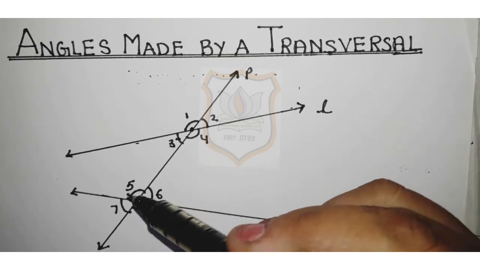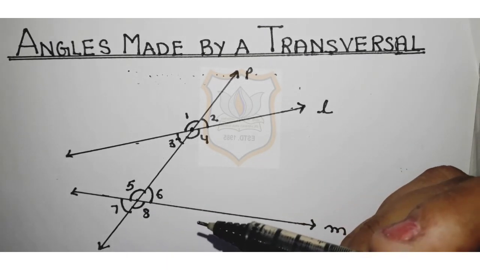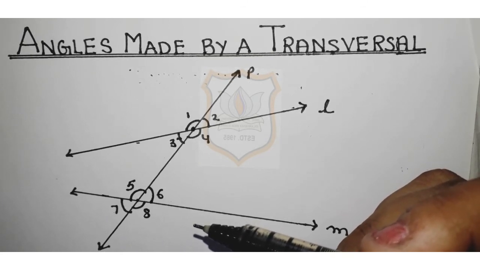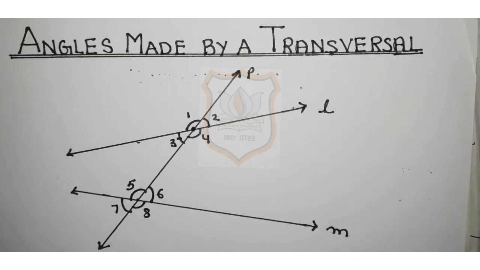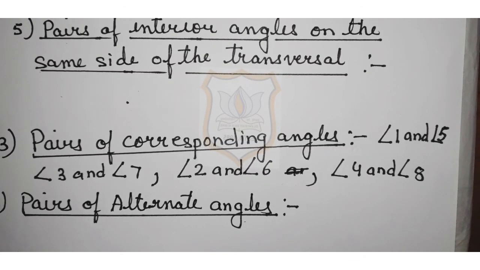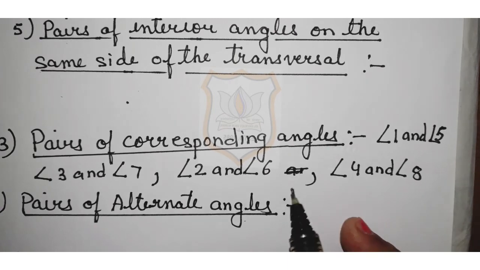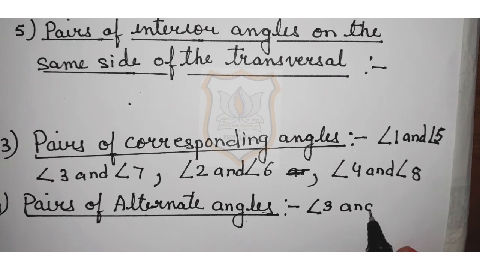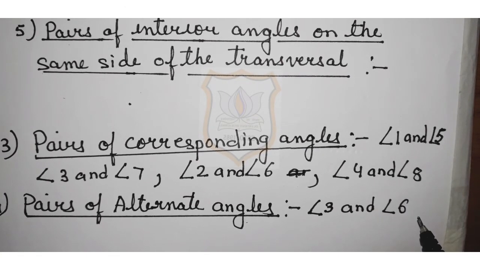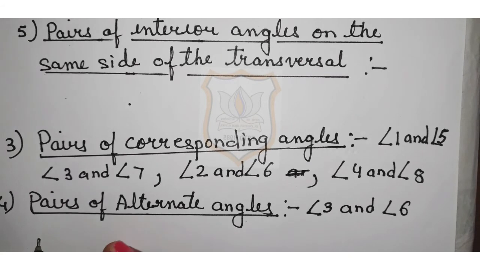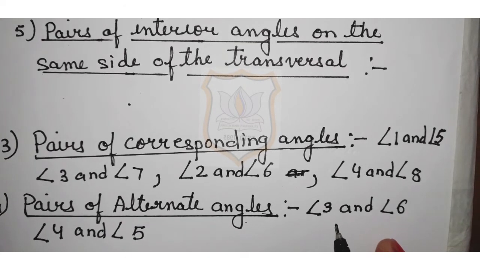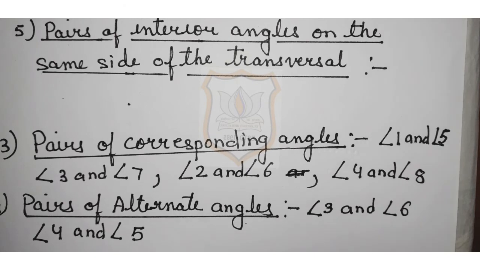Similarly, angle 4 and angle 5 are a pair of alternate angles. So we can say that there are two pairs of alternate angles. Now let's write the pairs of alternate angles, and they are angle 3 and angle 6. Next is angle 4 and angle 5. There are two pairs of alternate angles.